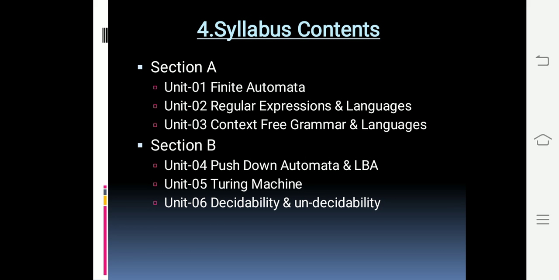In the next lecture we are going to start unit 1, that is finite automata, and it is a request to all of you to attend the lectures regularly, because for scoring and for passing you have to attend the lectures regularly. It is a totally problem-based subject. You are not going to face any theory questions in your exam for the subject. You have to perform the assignments regularly and attend the lectures regularly for passing and scoring in this particular subject.